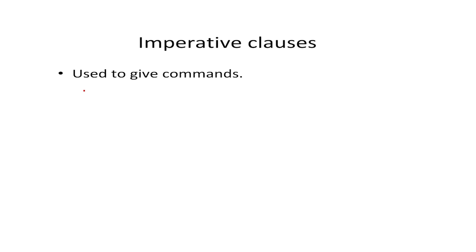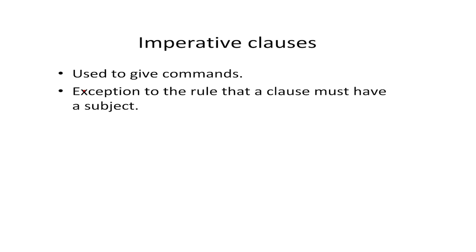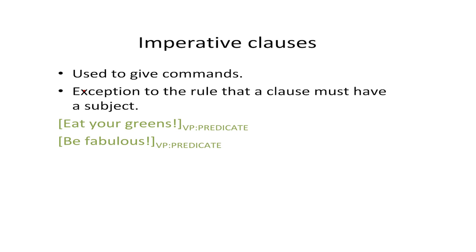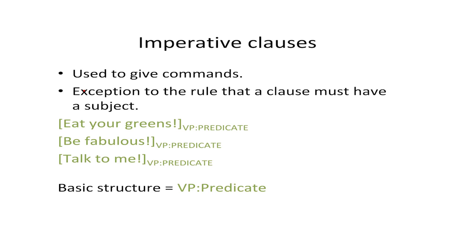We've said that a basic clause always has to have a subject, what or who the clause is about, and a predicate, what you're saying about the subject. Well, imperative clauses are the exception to this rule, because an imperative clause consists of only the predicate. It's only the verb phrase. So let's look at a few commands like "eat your greens," "be fabulous," "talk to me." Now you can see that each of these commands consists only of a verb phrase.